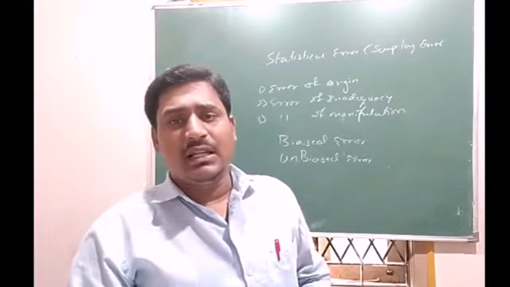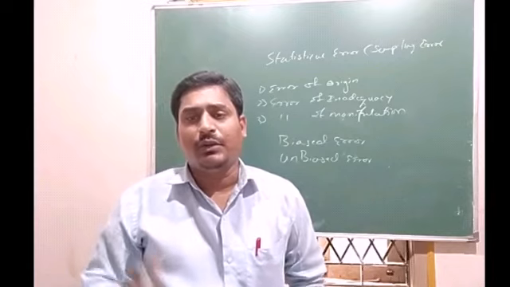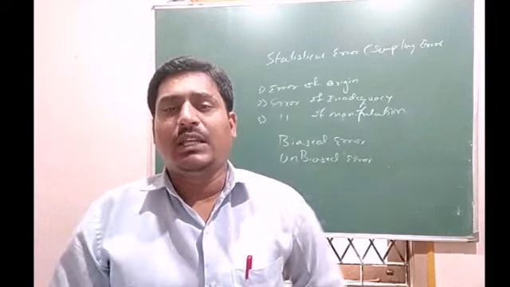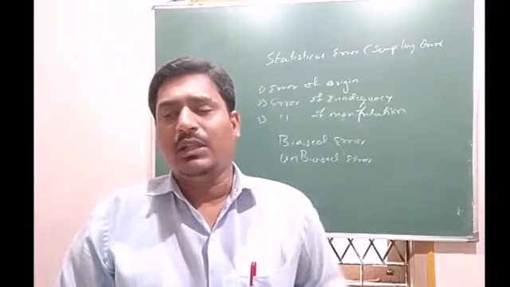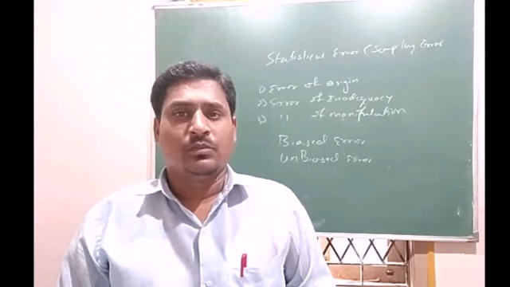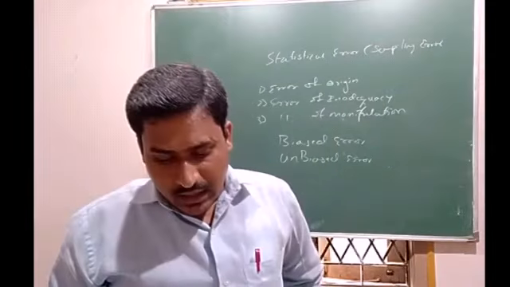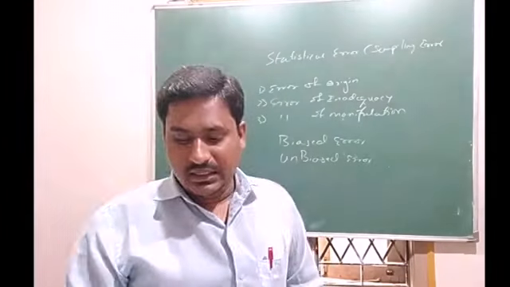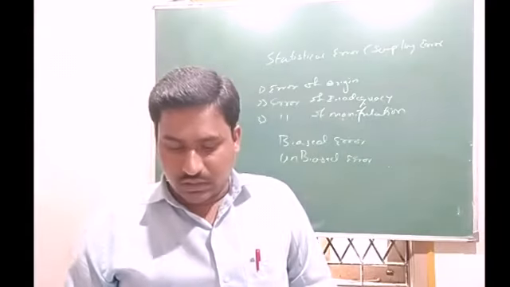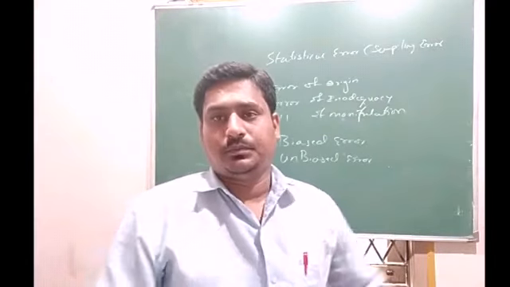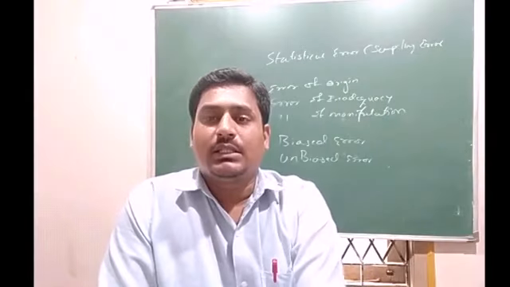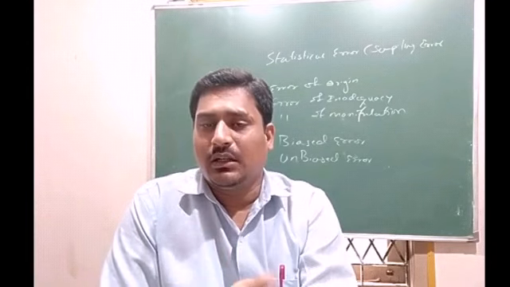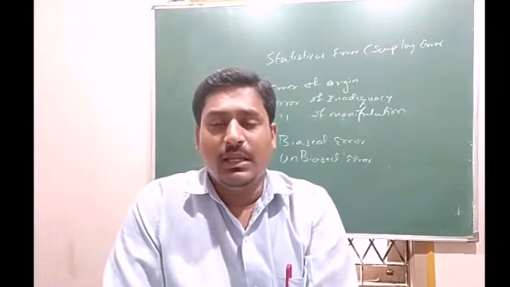And unbiased error, here error occurs without the notice of the investigator. Nobody can control it. A person is giving wrong information, but we don't know whether he is telling the truth or not. So we can't do anything here. Errors that occur without the notice of the investigator are called unbiased error. These errors occur due to chance causes which cannot be controlled. This error cannot be controlled because it happens without the notice of the investigator.